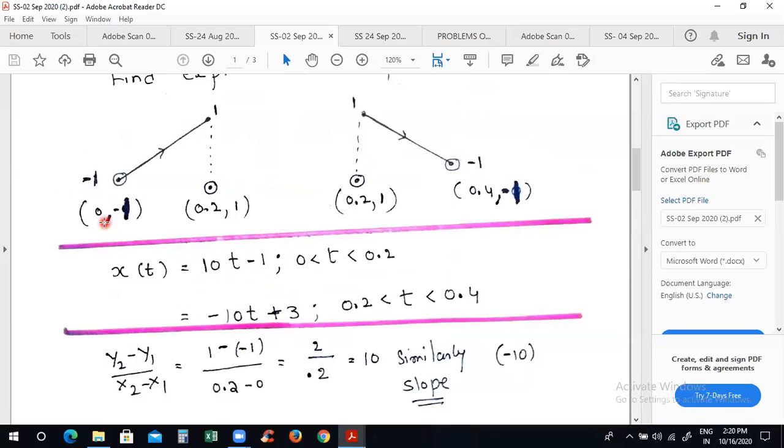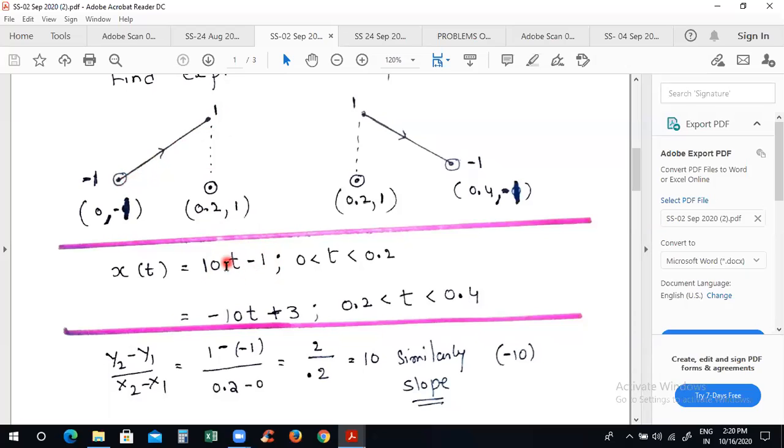For example, if I put 0, it should return -1, so I took -1. Now can we calculate the second one? For example, I put -2 here. With 0.2 into 10, that is 2, minus 1, we got 1. Whatever constant I have chosen here, it's the correct value. You have to calculate the equation correctly.